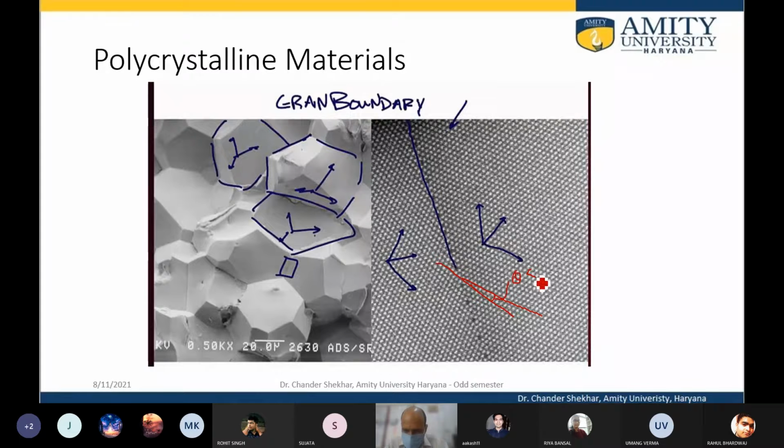If this theta is less than 15 degrees, then this is what is known as a low angle grain boundary. Otherwise, if theta is greater than 15 degrees, then this is a high angle grain boundary.